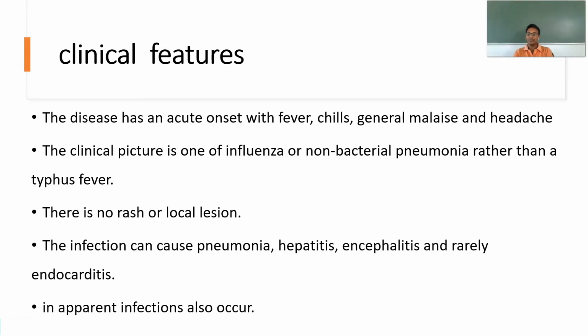And what are all the clinical features that we can observe? Here we can observe acute onset with fever, chills, generalized malaise and headache. The clinical picture is like persons will have influenza and non-bacterial pneumonia, other than typhus fever, and there is no rash or any kind of local lesion because it is not coming from the ticks. Next, this infection can cause pneumonia, hepatitis, encephalitis, and sometimes in rare conditions it can even cause endocarditis.